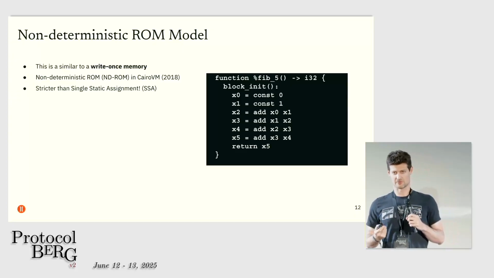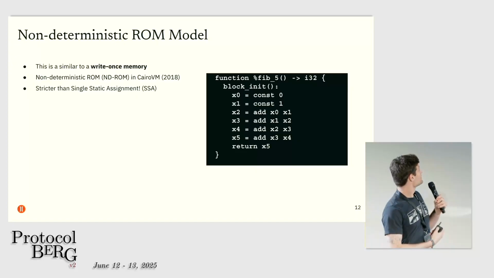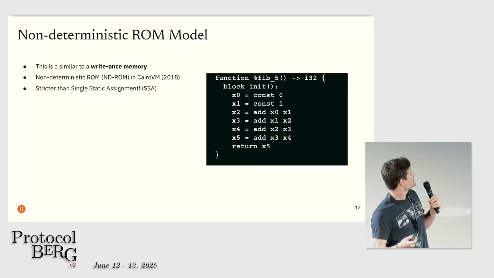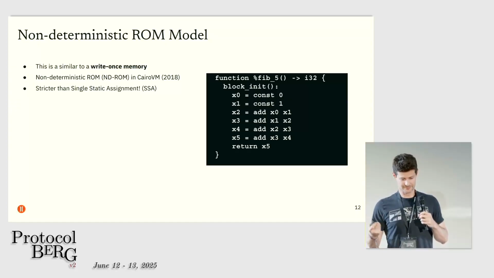So it's not actually as easy to use ROM as to execute an SSA IR. So here's an example of if you wanted to compute the 5th Fibonacci number, and all I'm trying to show here is that you can think about doing it with a sequence of variables that are only written to once.